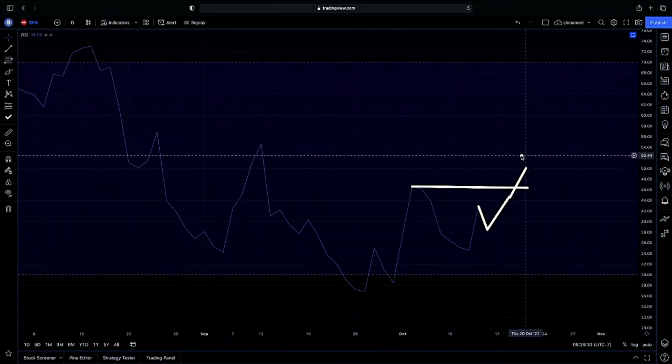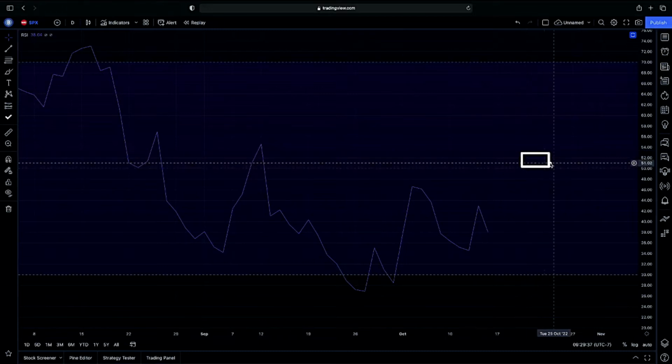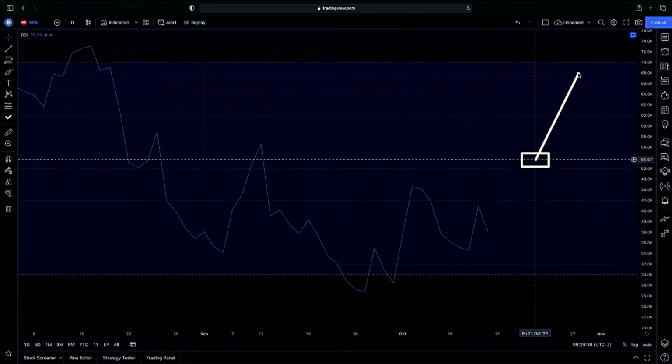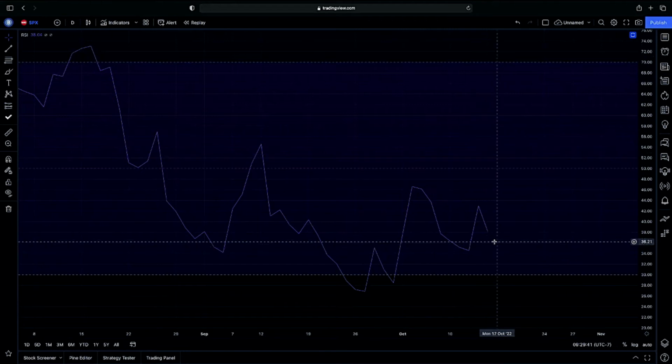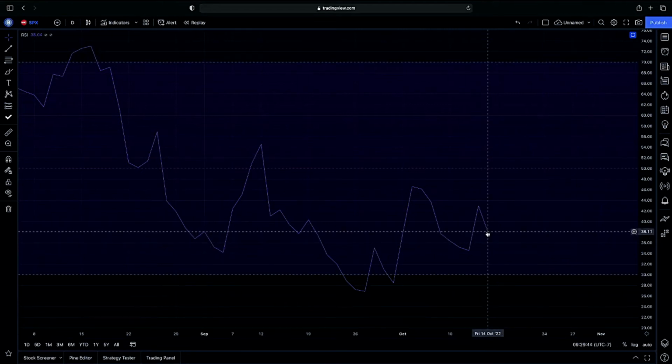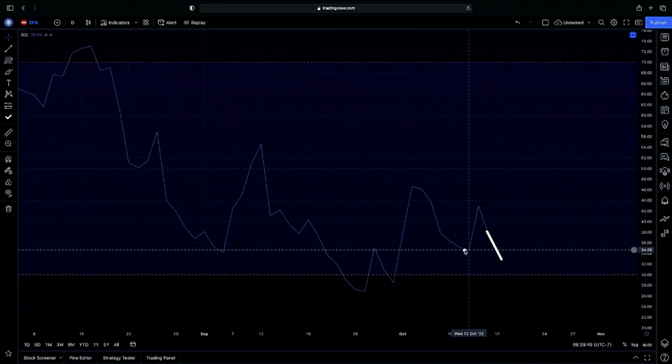Ultimately, we want to see if we can hold above the median of our RSI to see if we have more room to run to the upside to get into overbought territory. However, as you can see, we are pointing down. What we do not want to happen is to drop below our previous low point that we had when we did have our bounce.